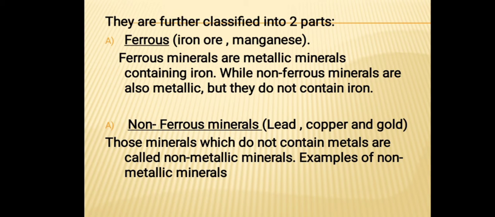Now again, the metallic minerals can be further classified into two parts. First is ferrous and another is non-ferrous. Ferrous minerals include iron ore and manganese. Why? Because ferrous minerals are the metallic minerals which mainly contain iron, and non-ferrous are the minerals which do not contain iron. For example, lead, copper and gold. And also, steel is widely used in the construction and manufacturing industries.